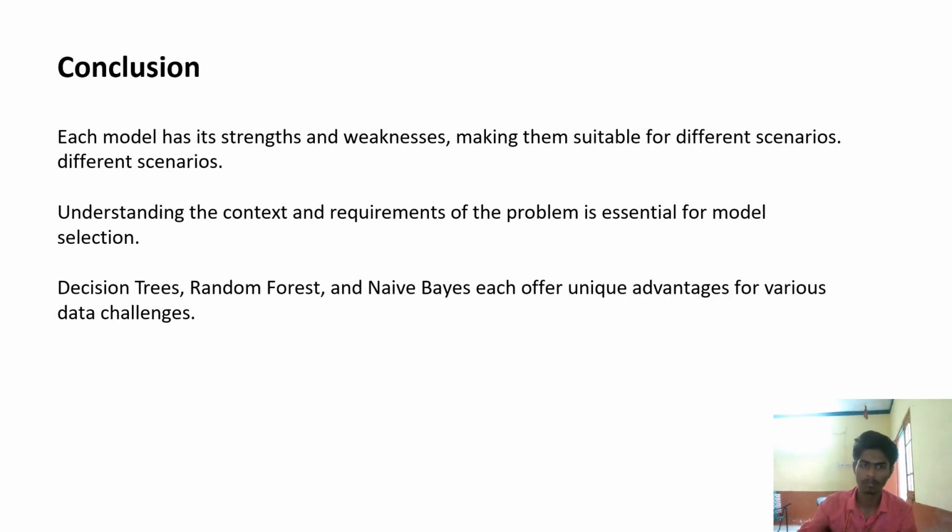Now, the conclusion. Each model has its strengths and weaknesses, making them suitable for different scenarios. As we discussed in the last slide, each is suitable only for specific data sets, with specific pros and cons. Understanding the context and requirements of the problem is essential for model selection. Decision trees, random forest, and Naive Bayes each offer unique advantages for various data challenges.